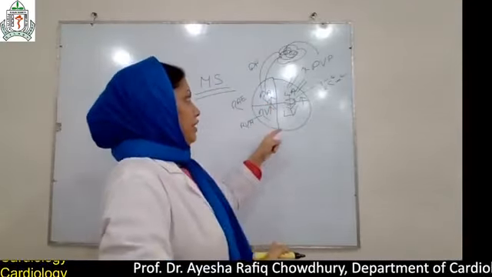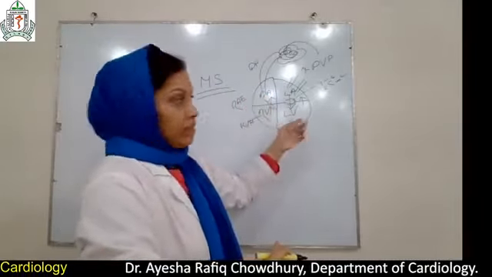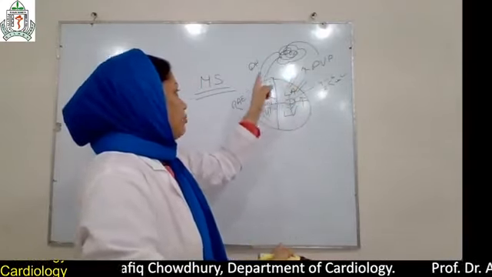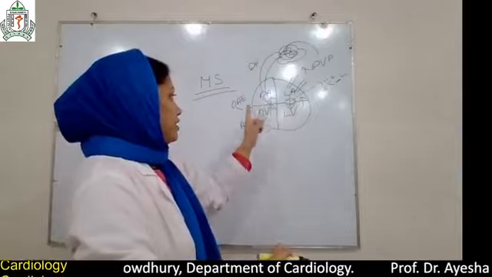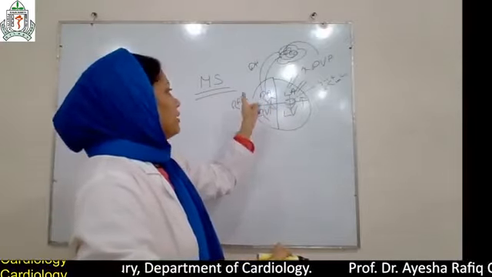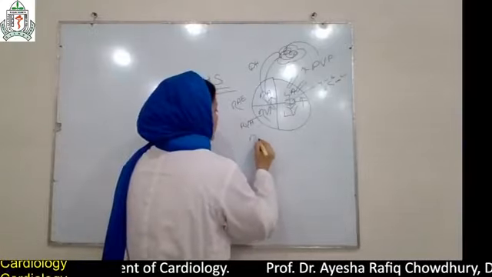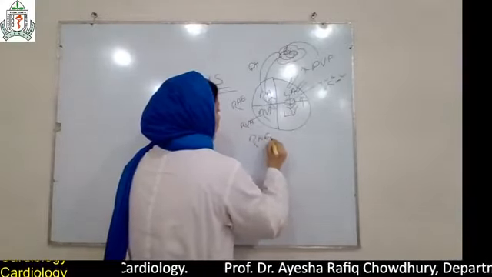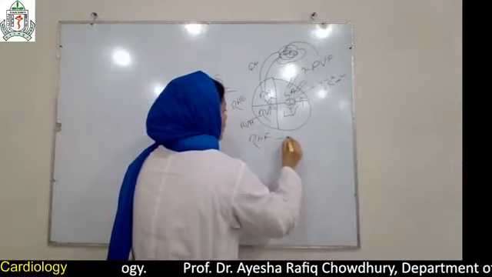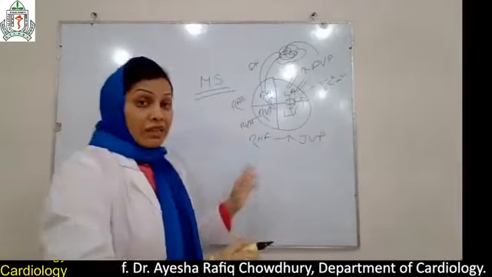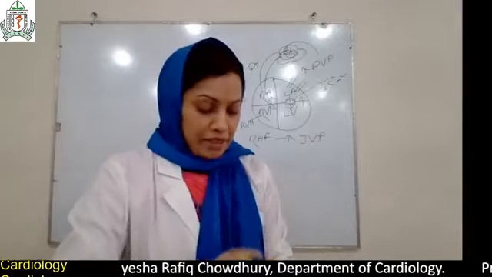So what is happening? All are due to back pressure. There is increasing pulmonary venous pressure, then capillary congestion, then pulmonary arterial pressure is increased, there is right ventricular hypertrophy, right atrial enlargement, and right heart failure, and also increased JVP, jugular venous pressure. This is the pathophysiology of mitral stenosis.